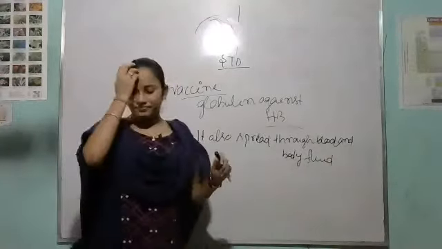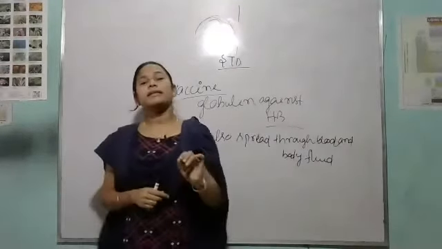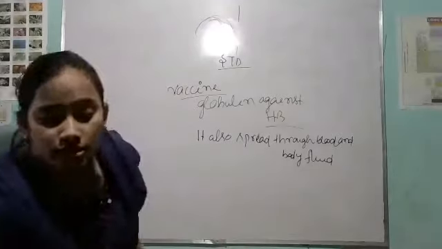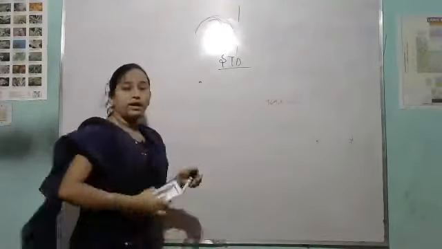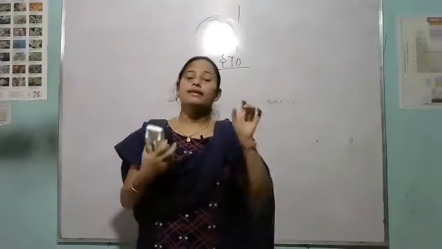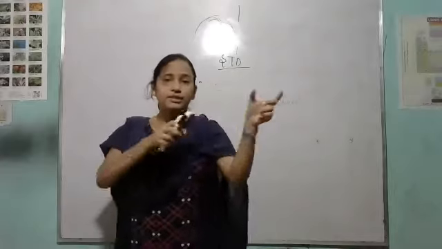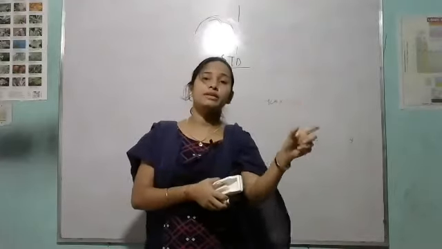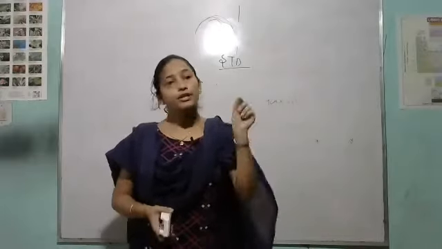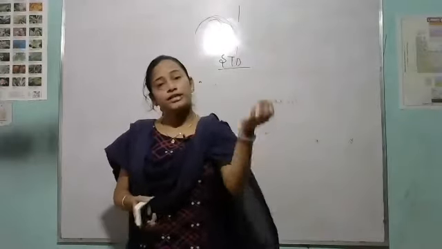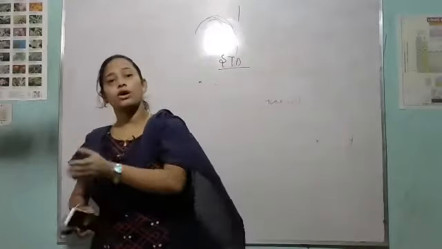So see how the hepatitis B disease is transmitted through blood. If a normal person comes in contact with the blood of the affected person, then through this blood the virus comes to the normal person.